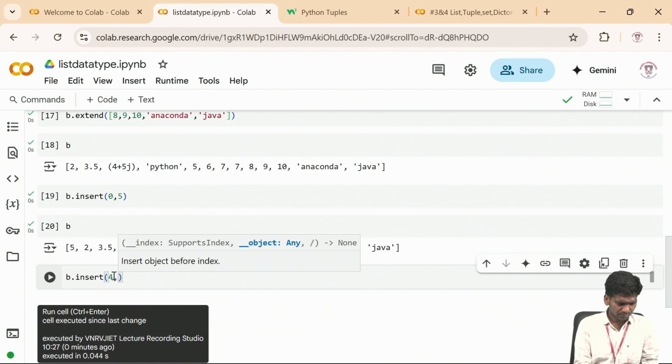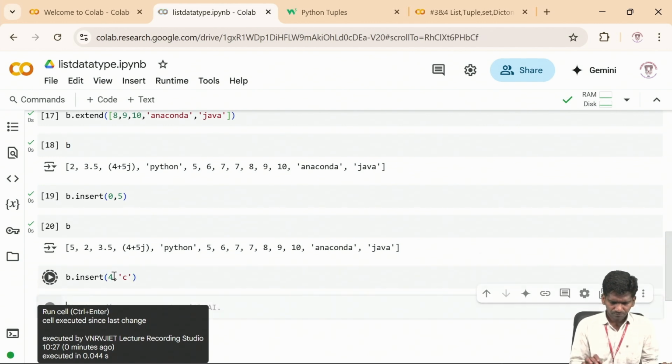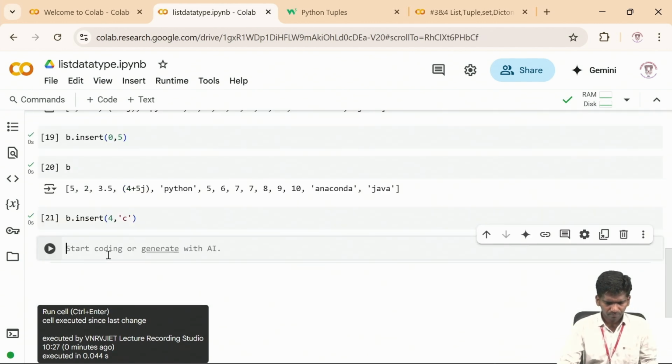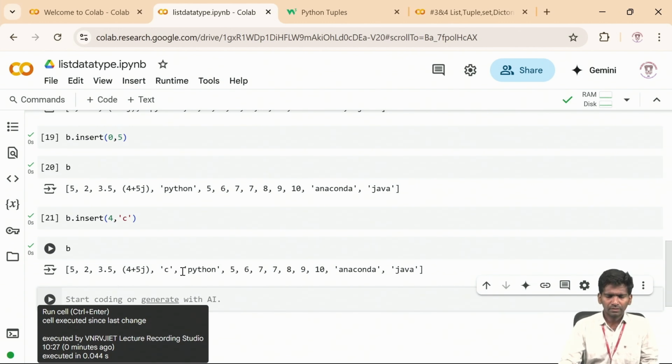Let me add one more string; you can give any element. C. Yeah, at that index position, see, this element got added.